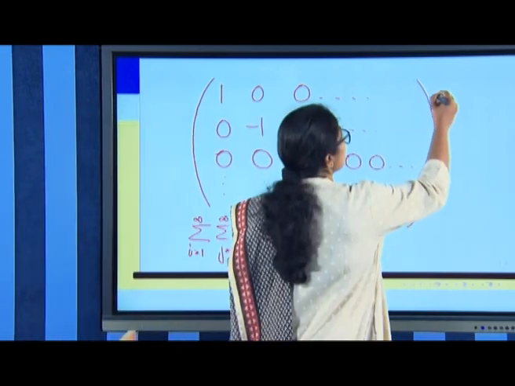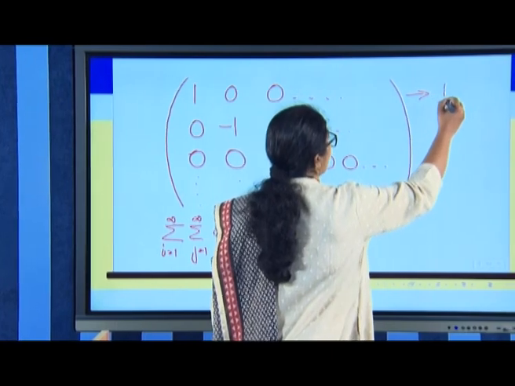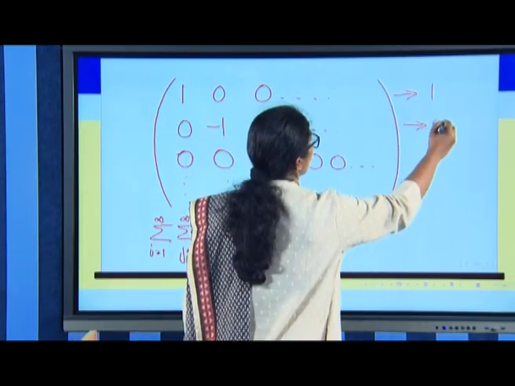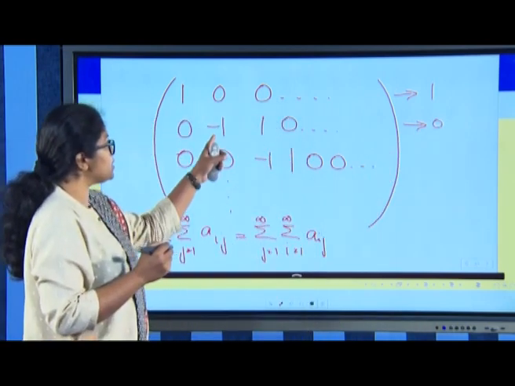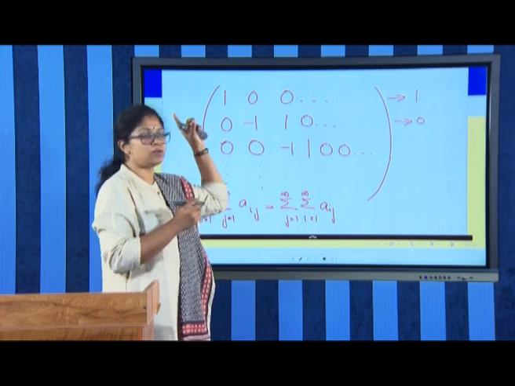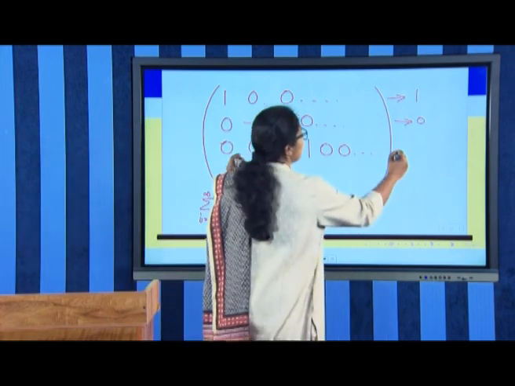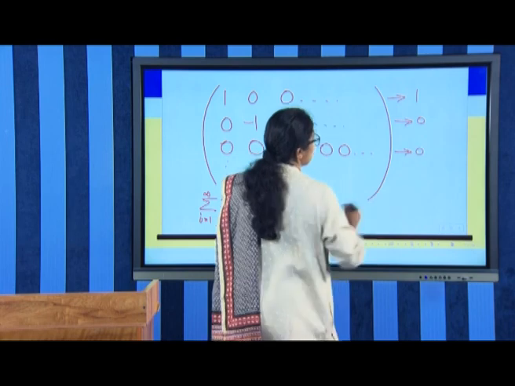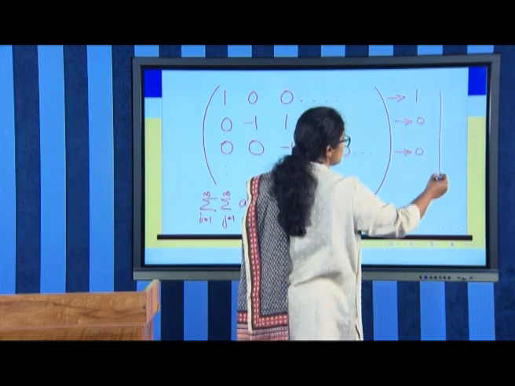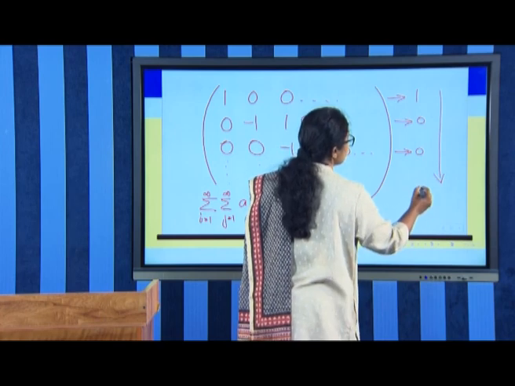The first row adds to give you the value 1, the second row adds to give you the value 0, because here you have a negative 1, then a positive 1 and all the other entries are zeros. Again this row sum is equal to 0, and if you add all these row sums, you get the sum as 1.